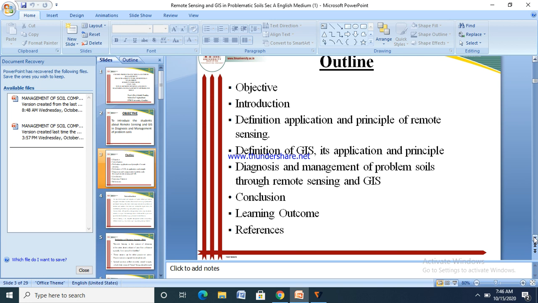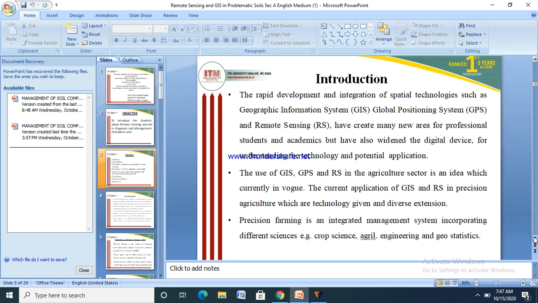I have already prepared the outline, and I will speak on these subheads: objective of the lecture, introduction, definition, application and principles of remote sensing, definition of GIS, its application and principles, diagnosis and management of problem soils through remote sensing and GIS, and conclusion, learning outcome, references.